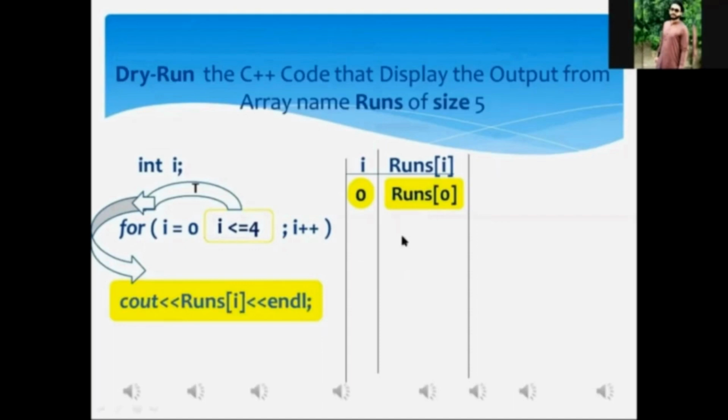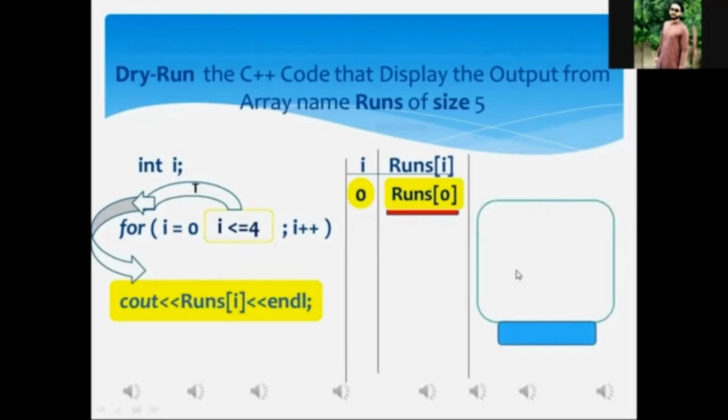Okay, Mr. Aftab, as a result of the cout statement's execution, whatever data value had been stored in the very first memory location of the array, that runs within square bracket 0, must be displayed onto the screen over here on the right hand side. Is it so or not?